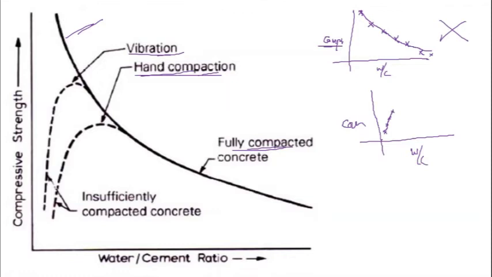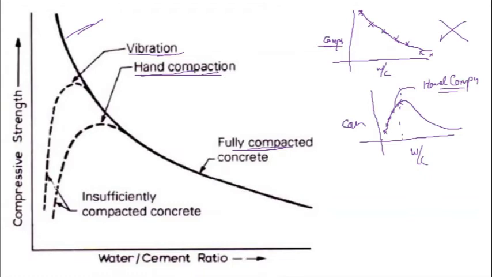But at some point of water by cement ratio, this compaction has reached its maximum level. OK, further you cannot compact it using hand compaction. Then what happens is compaction does not play any role in development of compressive strength. Now water by cement ratio directly influences the compressive strength. That is, on further increase in water by cement ratio, compressive strength of the concrete is going to decrease. This is for hand compaction.